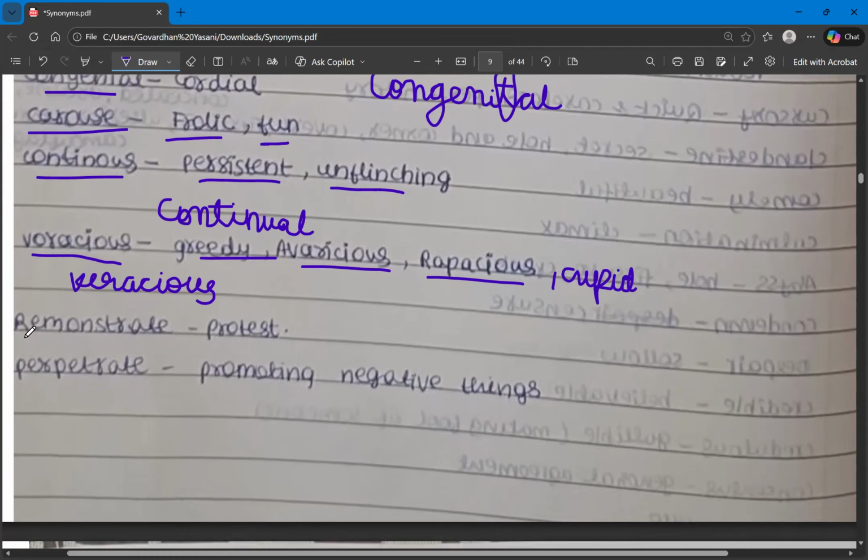And then we have remonstrate. Remonstrate means protesting or opposing. So this is remonstrate, protest. And then we have perpetrate. Perpetration, we use perpetration to mean we are promoting negative things. So that is the meaning of the word perpetration. That means promoting negative things.